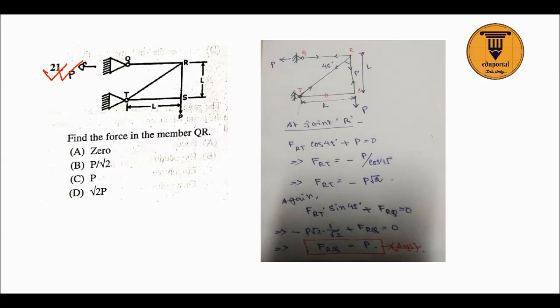So look at joint S. This is P, so this should be P. Now, this member will be a zero force member. So now you need to just analyze this joint. Okay, so you can see the analysis. Analyzing this, we get RQ is equal to P. So P will be the answer. Force in the member QR is P. So option C is the correct answer.